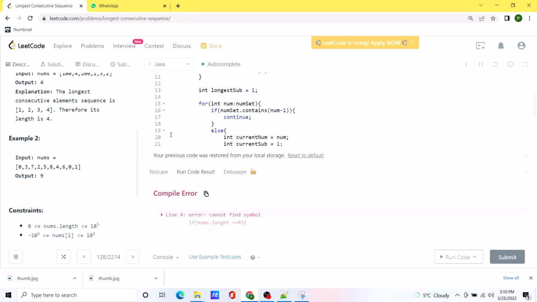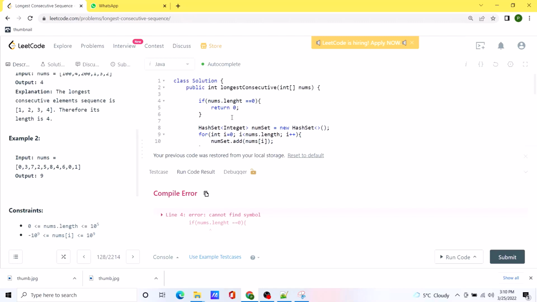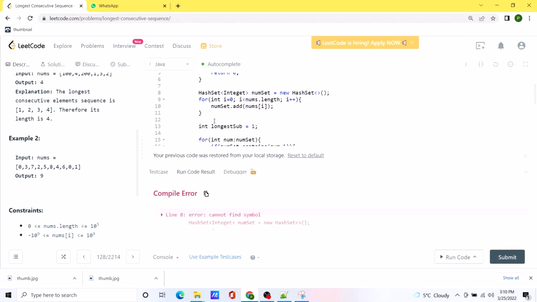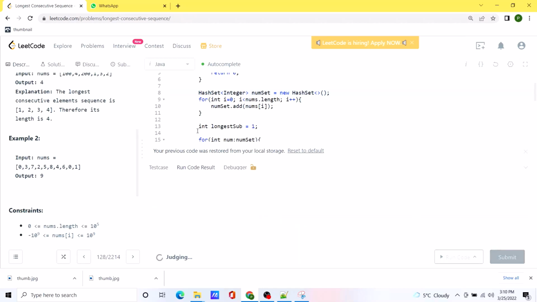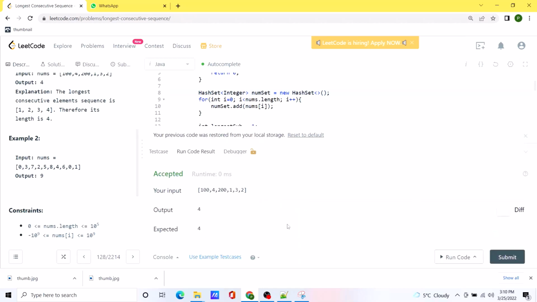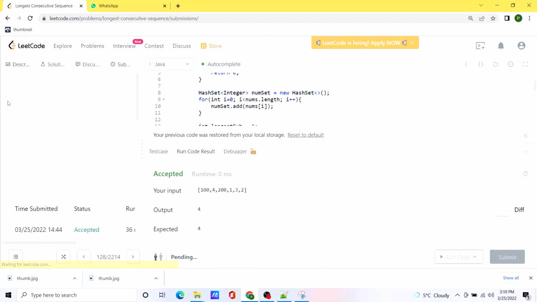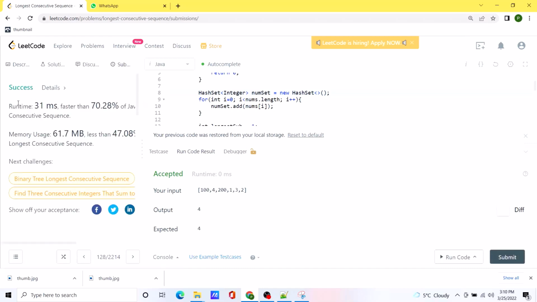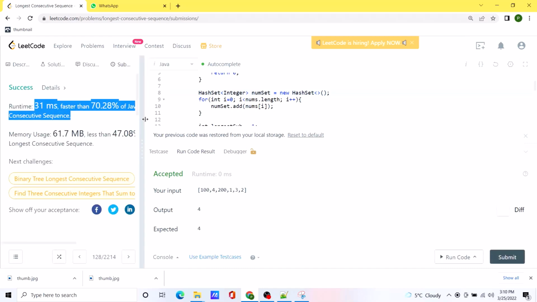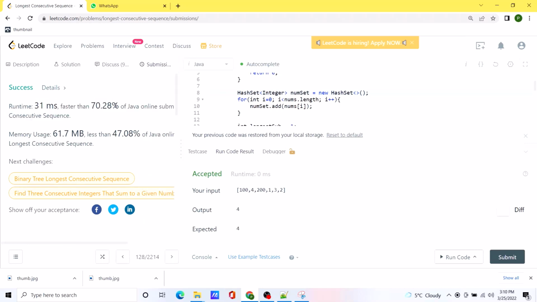Let's try to run this code. Okay, seems like our solution is working. Let's try to submit the code. And seems like our solution works pretty well, and it is faster than a lot of other solutions. I will also post the sorting algorithm solution as well, so you can check it out from the comments.